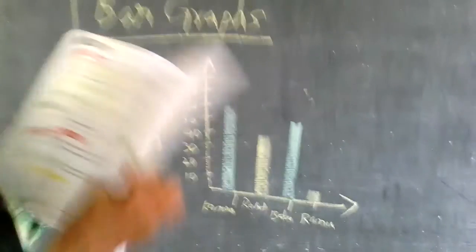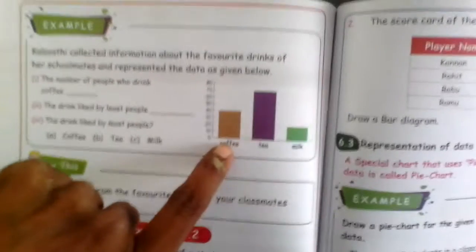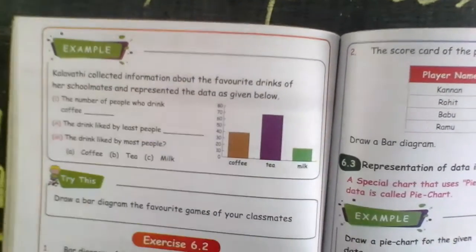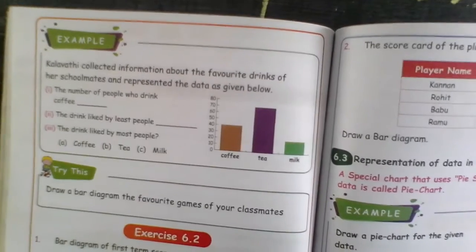Next thing is to collect and represent data in the form of a bar graph. So what is a bar graph? We'll try to understand. Bar graph means there will be a bar. Let me solve that. See in your example, coffee, tea, milk. Kalavati collected information about the favorite drinks of her schoolmates and represented the data as given below.